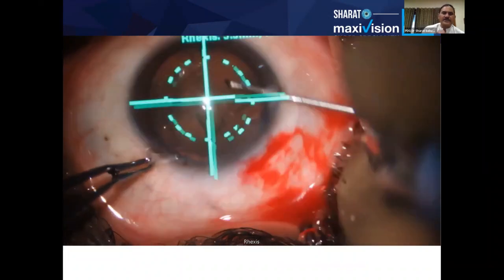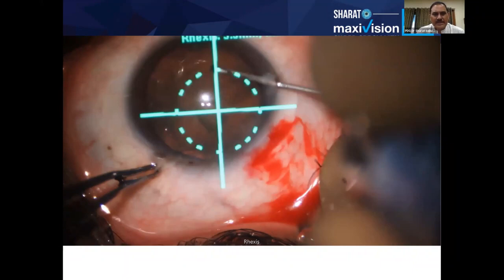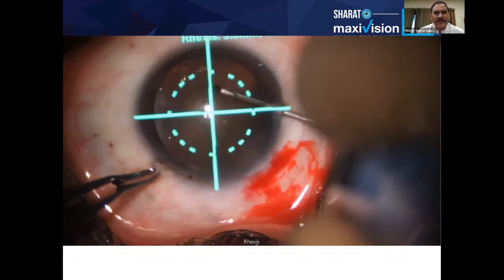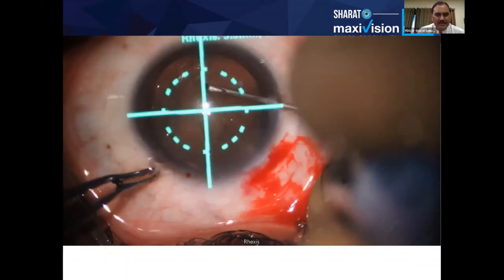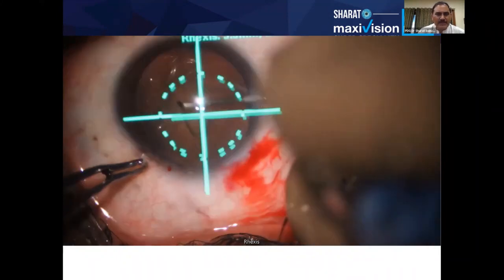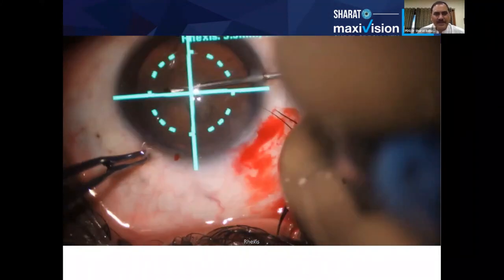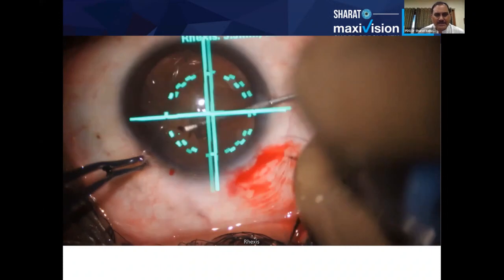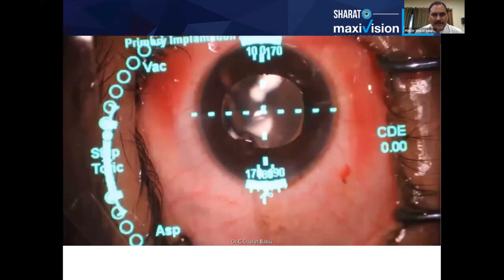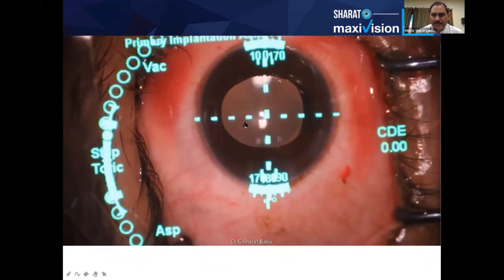This is the machine which is good for a high volume surgeon, as Dr. Praveen has been telling. But if there is somebody with a low volume, they can also use this machine with a friend, because you get much better results with this machine. And so this is how you implant. This is the darker side, and this is the toric IOL.